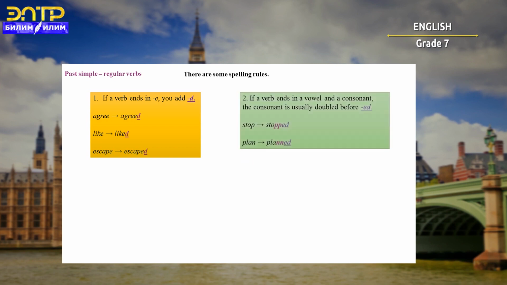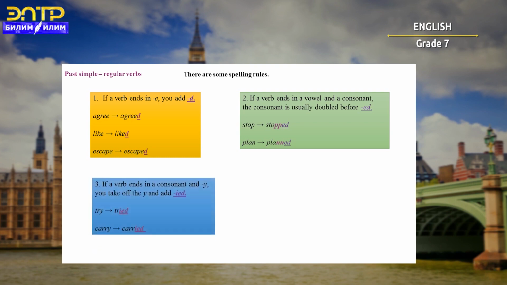The second rule says if a verb ends in a vowel and a consonant, the consonant is usually doubled before ed. Let's take two verbs, stop and plan. Stop in past simple will be stopped. As you can see, the consonant p is doubled before the ending ed. And plan will be planned in past simple.